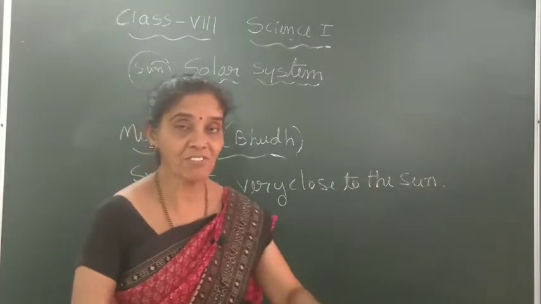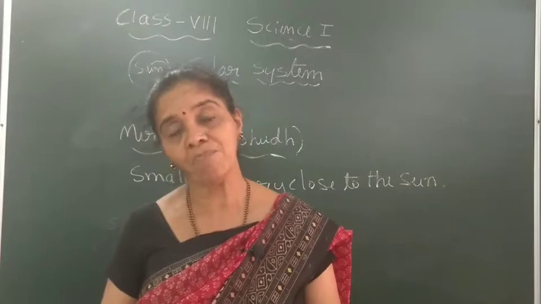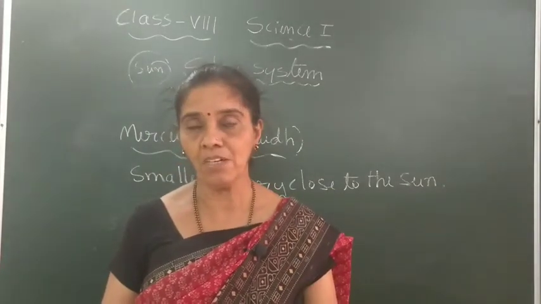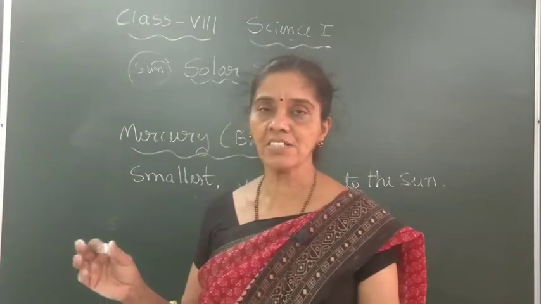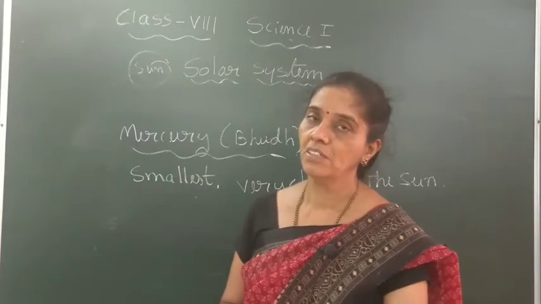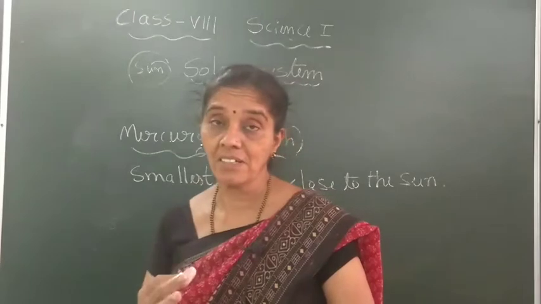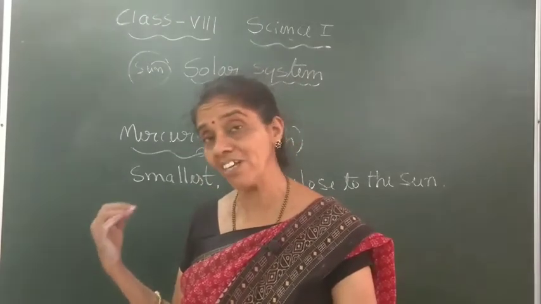Since it is very close to the Sun, due to the brightness of the Sun, it is very difficult to observe it for much time in the sky. You can see it just after sunset for a few minutes, with a little difficulty, because the brightness of the Sun makes it difficult to observe this planet, and it is the smallest also.